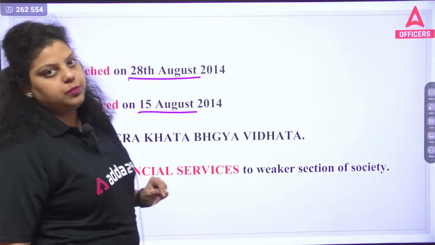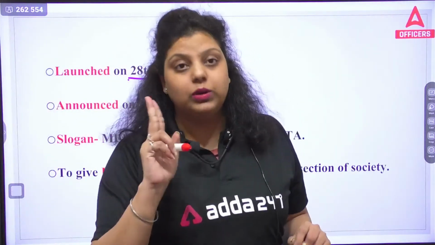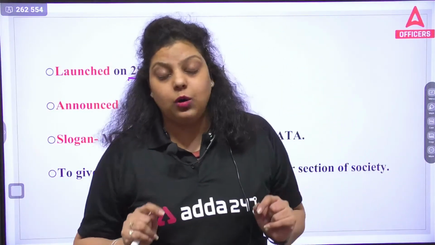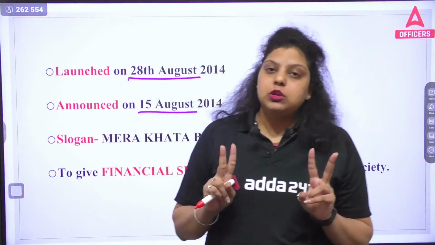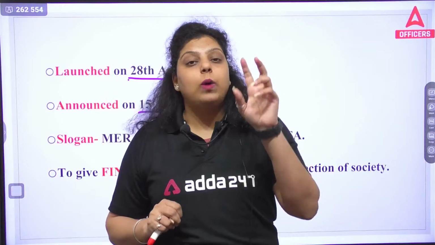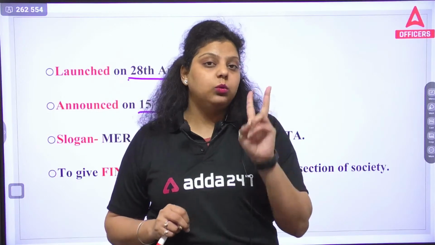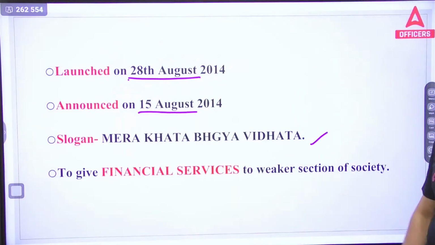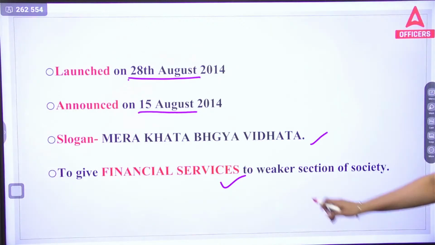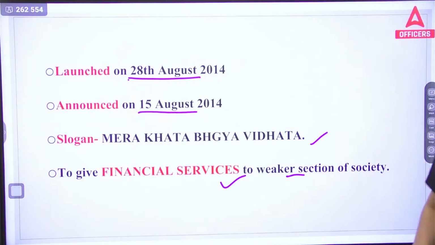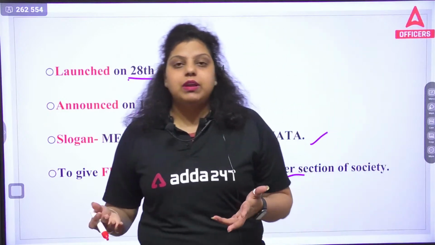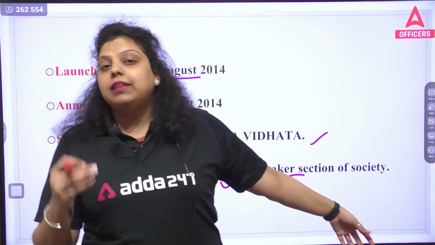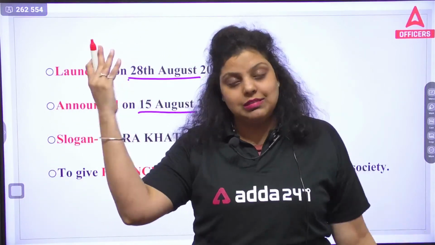And when it was launched, the target of opening 1 crore accounts in 2 days was taken, and those 2 days were 28th of August and 29th of August. But if we talk about the achievement in these 2 days, we have seen that 1.5 crore accounts have been opened in only 2 days, right? Another thing is that the slogan of the scheme is Mera Khata Bhagya Vidhata, and the scheme was introduced to provide financial services to the weaker section of society. You can call them vulnerable society, disadvantaged population, or the weaker section.